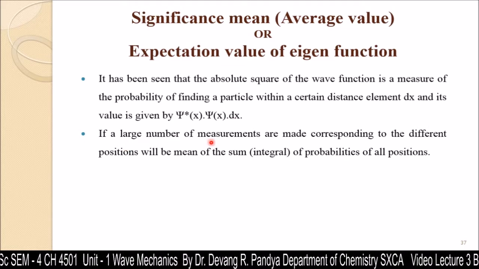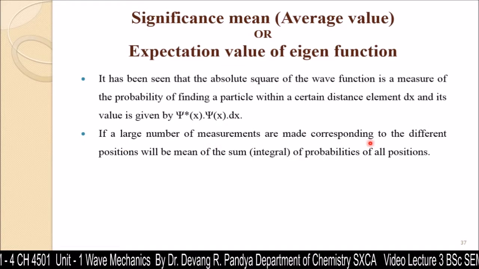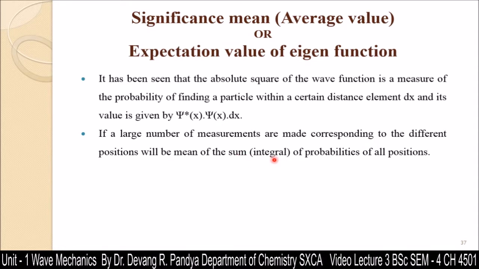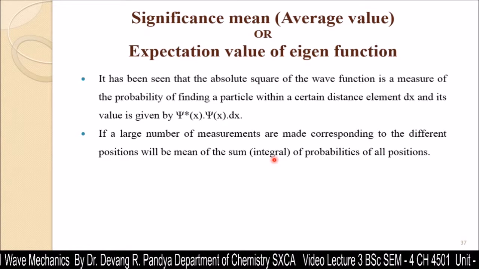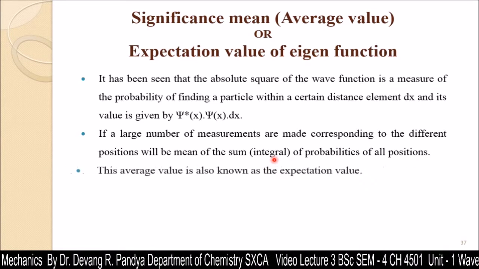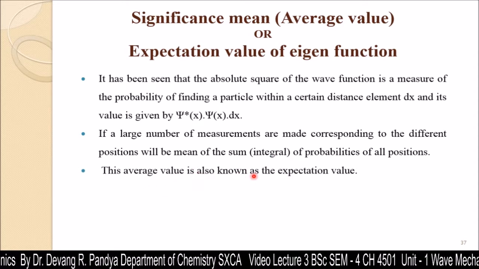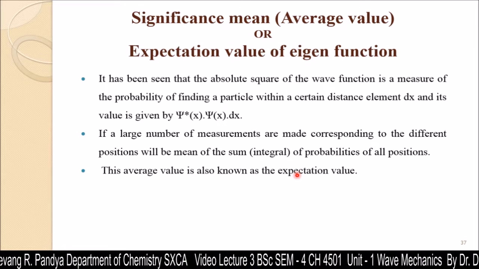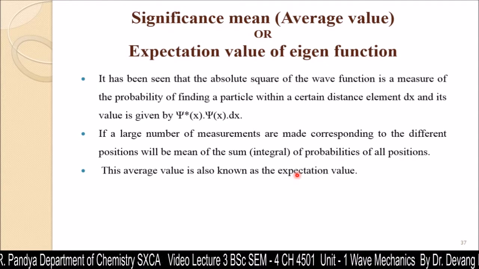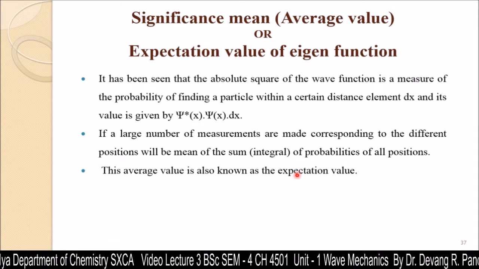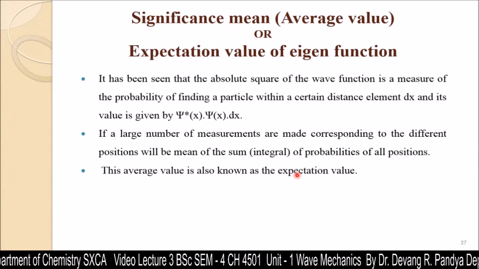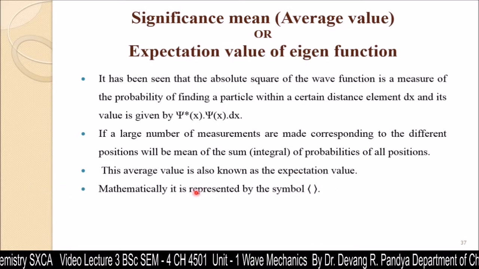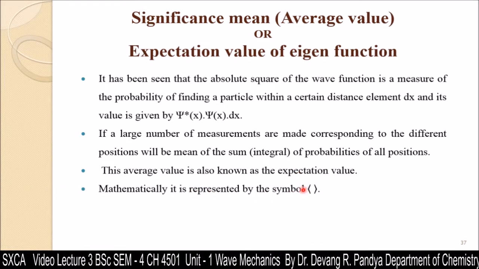If a large number of measurements are made corresponding to different positions, we take the mean, the sum or integral of the probability over all positions. This average value is also known as the expectation value. In this expectation value, we can get different types of information regarding the position, momentum, and kinetic energy of the particle within the system. Mathematically, it is represented by this bracket symbol.